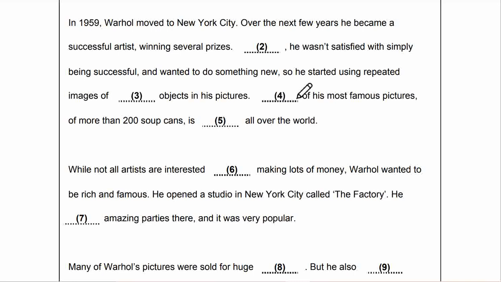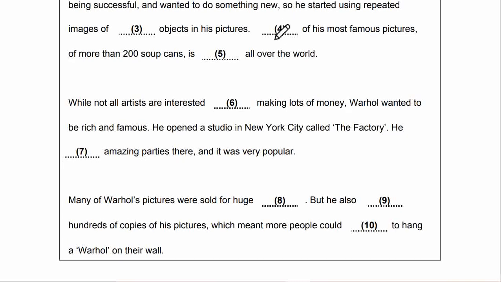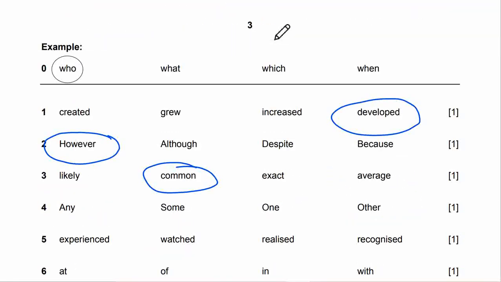Blank of his most famous pictures of more than 200 soup cans is blank all over the world. For number 4, what will be the answer? Any of, some of, one of, other of.